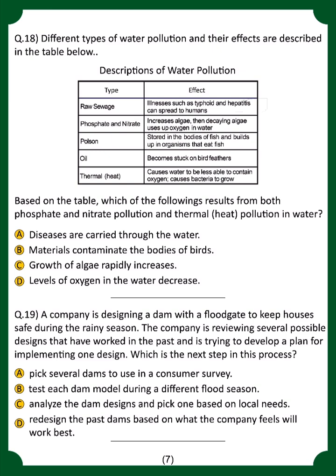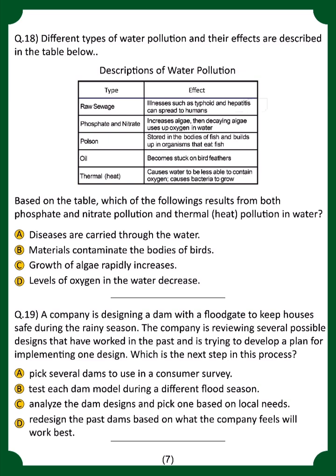Question number 18. Different types of water pollution and their effects are described in the table below. Based on the table, which of the following results from both phosphate and nitrate pollution and thermal pollution in water? For that, option number D is correct because the level of oxygen in water decreases. Yes.